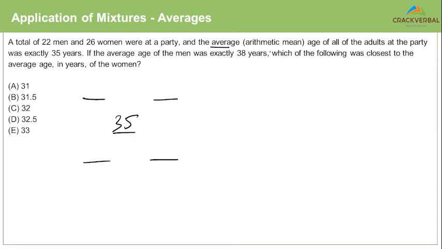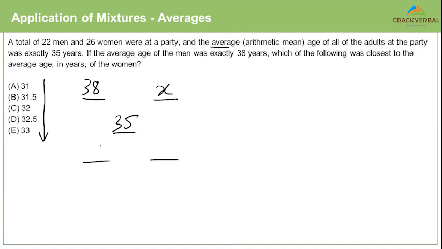Average age of the men was exactly 38. I'll put the 38 here because I always put the higher value on the left side. Some of you are like, Arvind, how do you know the higher value is 38? Because I have a habit of looking at the options. Looking at the options tells me that the average age of the women is lower, right? So that's why I put 38 on the left side. I don't know the average age of the women. I'll take it as X.